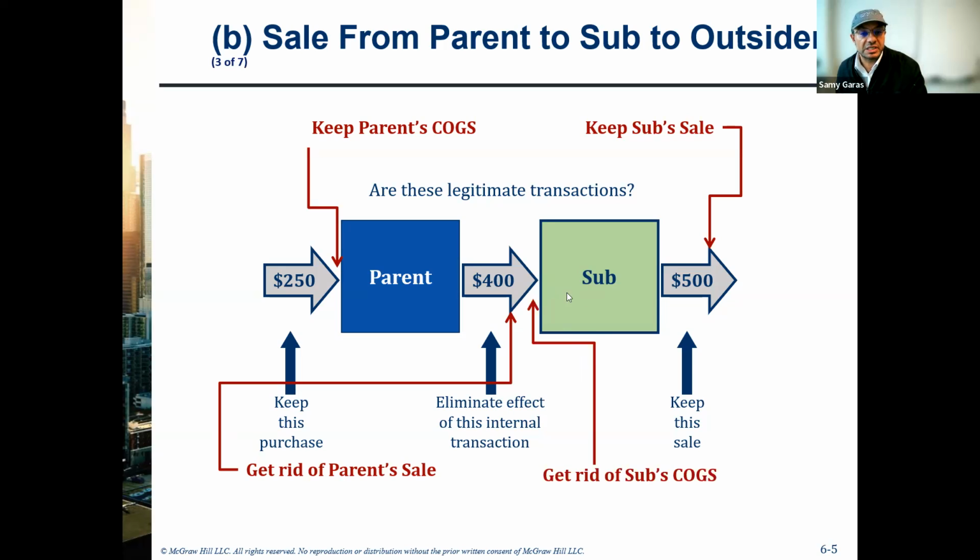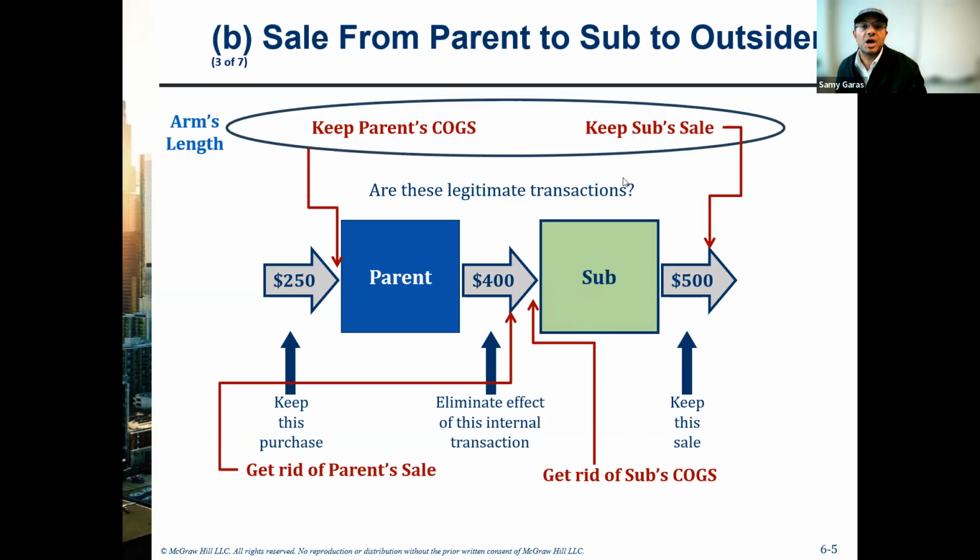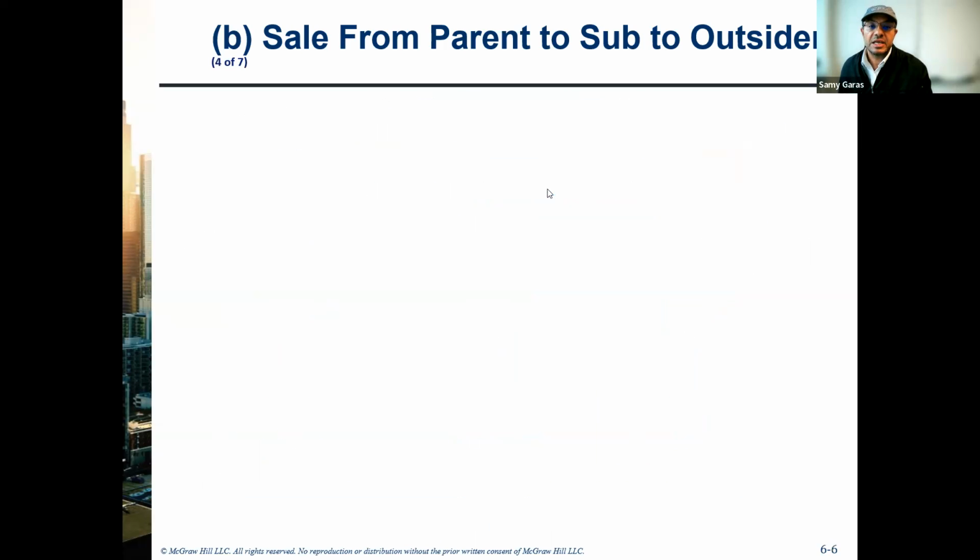And of course, we get rid of the cost of goods sold for the subsidiary, but the parent cost of goods sold and the subsidiary sale, we call an arm's length transaction that should remain in the financial statement. And here we go to the other one where we can make the journalization.